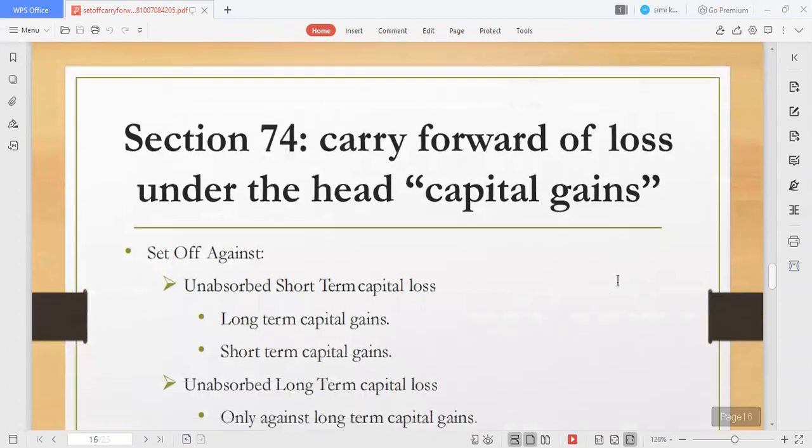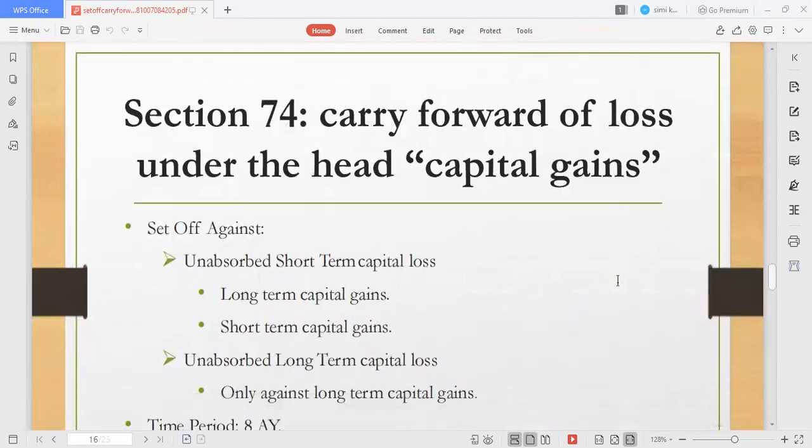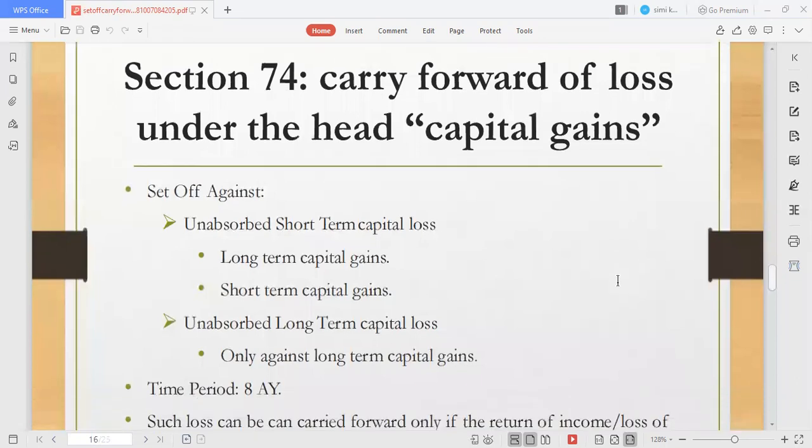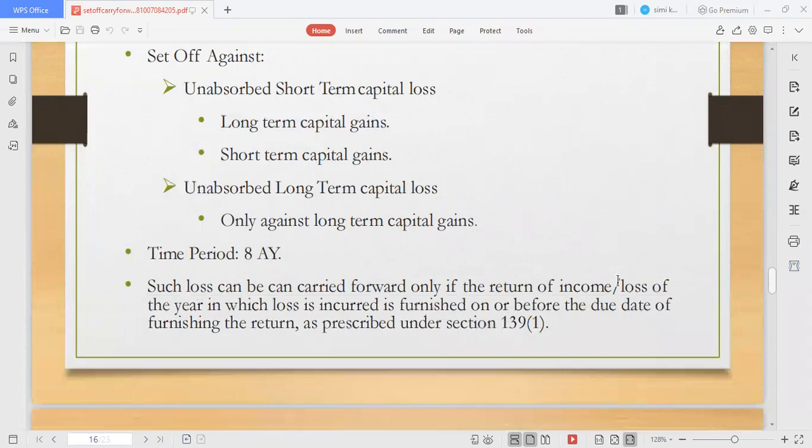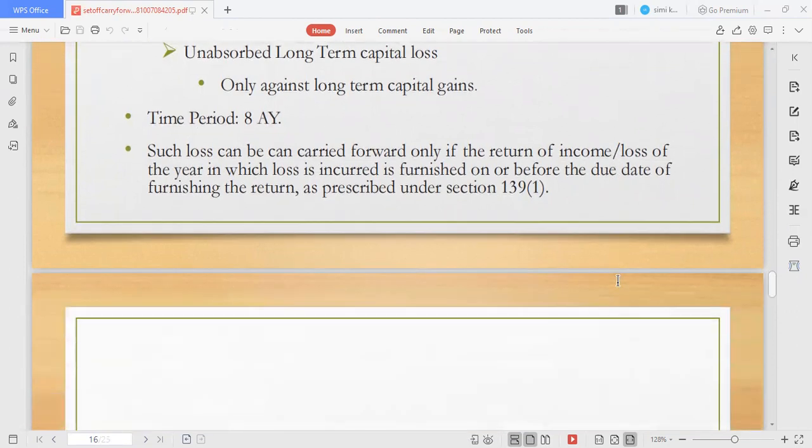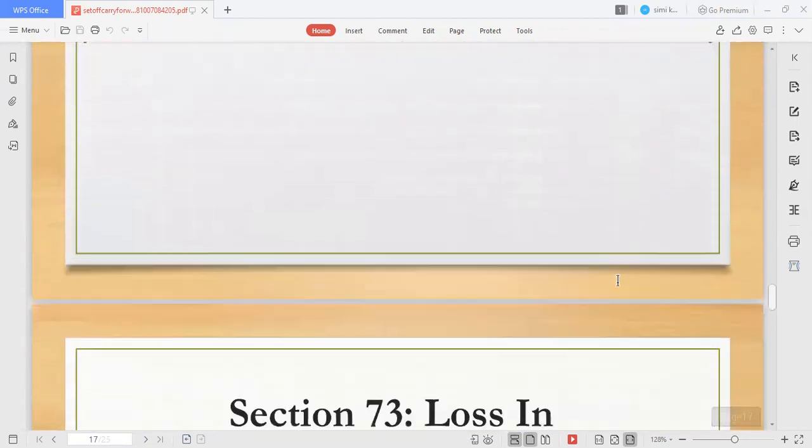Under this head, Section 74 covers the carry forward of loss under the capital heads. Unabsorbed short-term capital loss can be set off against long-term capital gains and short-term capital gains. Unabsorbed long-term capital loss can be set off against long-term capital gains. The time period is eight assessment years, and you are going to file a loss return under section 139 subsection 1.